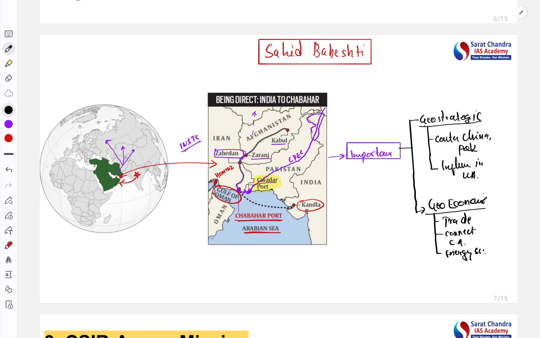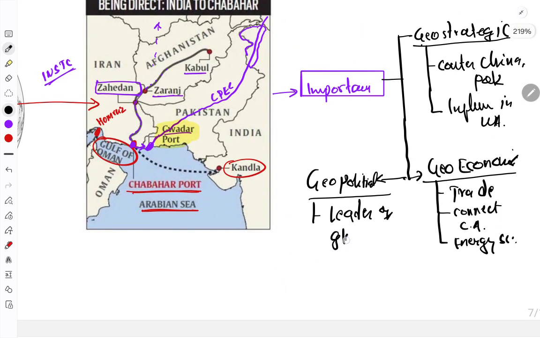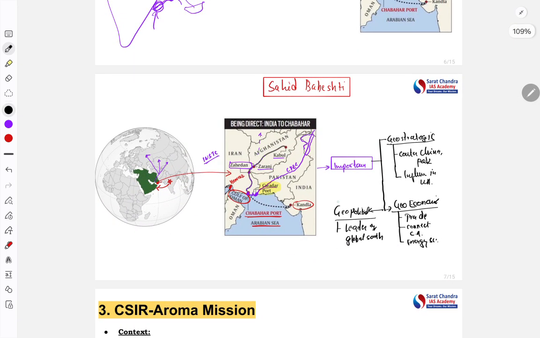So we will gain the trust of these countries, and it will help us to influence and become the leader of the global south. So from the geopolitical point of view, it helps India to become a leader of the global south. So three significances we have covered here.